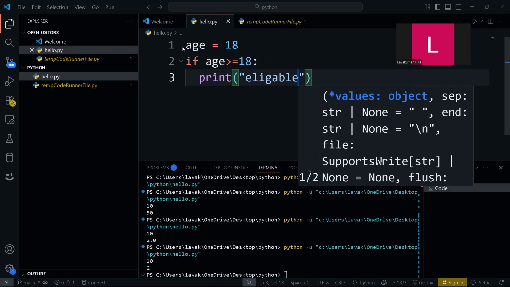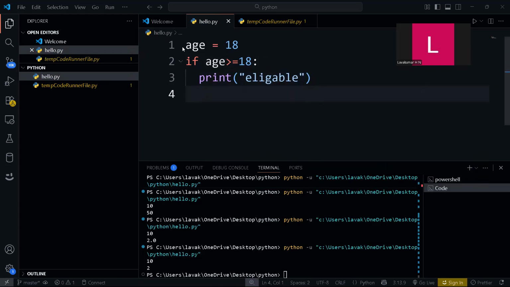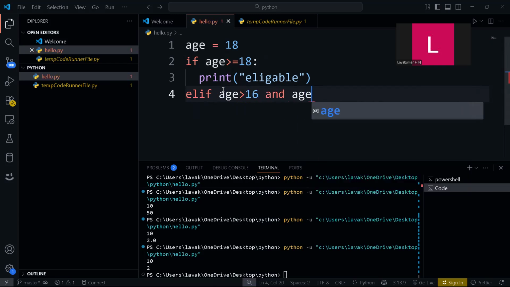Now let's take elif: what if the age is greater than 16 and age less than 18.